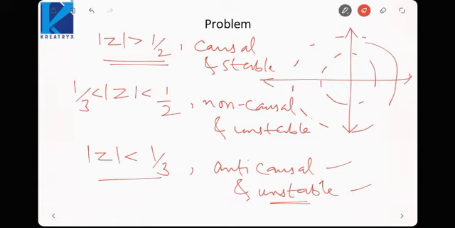In the frequency domain, we need the region of convergence to define causality and stability. So this is how we utilize the Z transform. In the next few lectures, we will solve some problems based on the Z transform that have come in the GATE examination, to see how we apply the Z transform in the GATE exam. Till then, try to memorize the properties so that you can use them for problem solving.